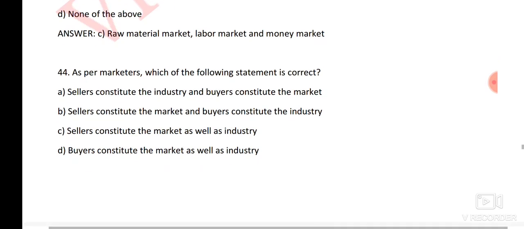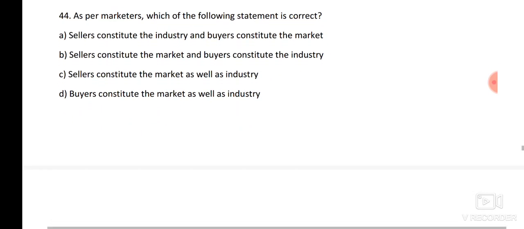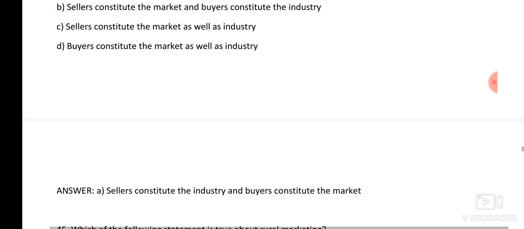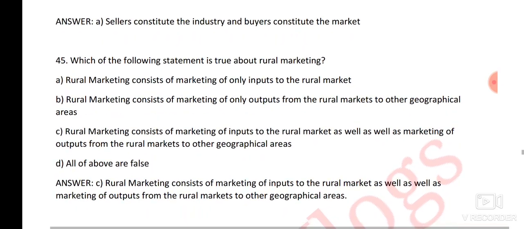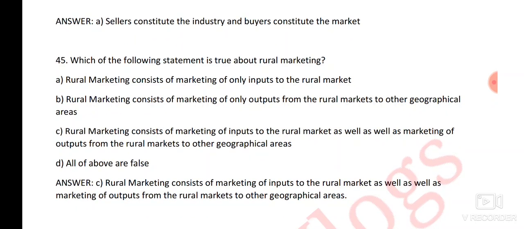Next question, as per marketers, which of the following statements is correct? Here the right answer is option number A, sellers constitute the industry and buyers constitute the market. Next question, which of the following statements is true about rural marketing?